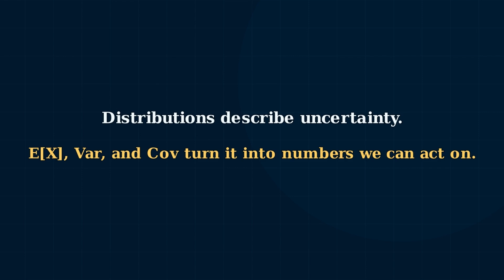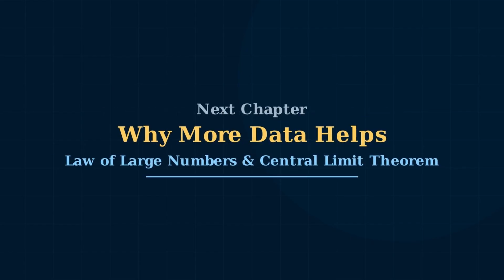Next chapter, we ask why more data helps. We will meet the law of large numbers and the central limit theorem, two ideas that explain why averages stabilize and why sampling distributions become predictable.